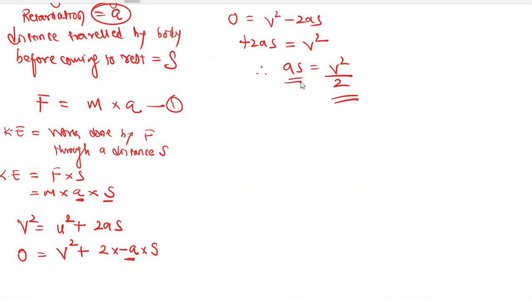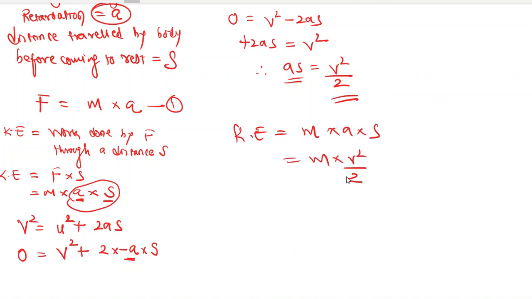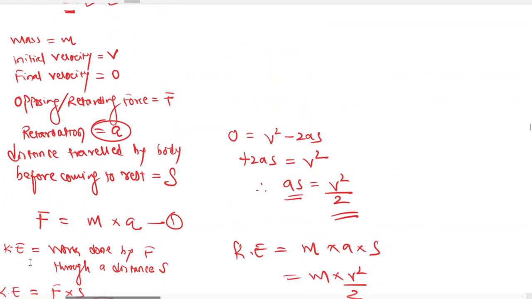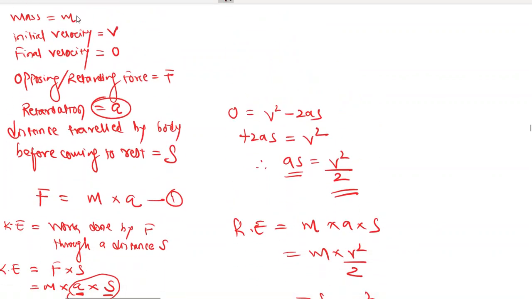We got the value of a into s, and that's what we were searching for here. So kinetic energy, which we wrote as m into a into s, can be written as m into v square by 2, because a into s is v square by 2, which is half mv square. There you go, derivation is complete. You understood? So we considered a body of mass m moving with initial velocity v, acted upon constantly by a retarding force F and stopping it.